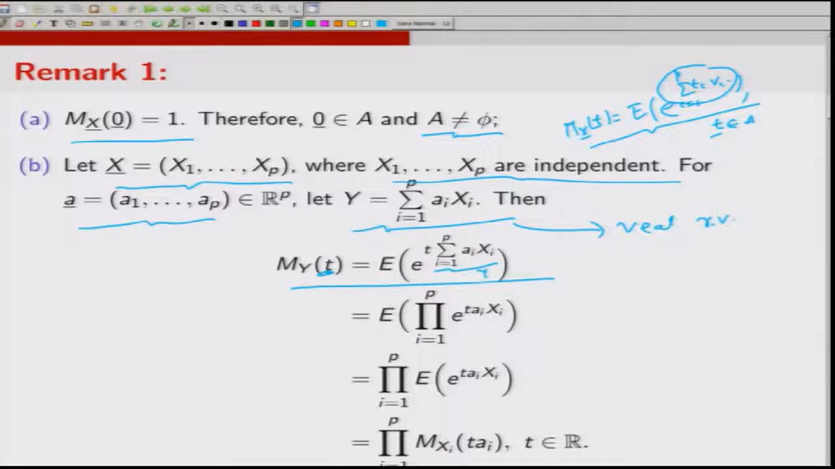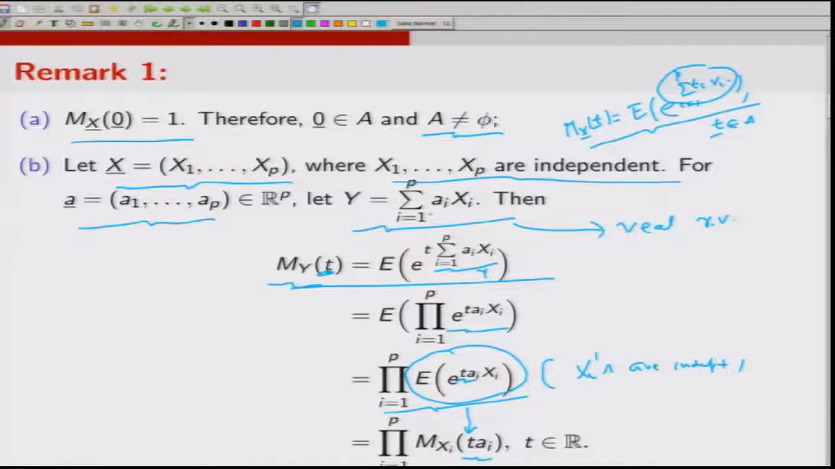Now, e to the power t summation i equal to 1 to p ai Xi is the same as the expected value of the product i equal to 1 to p e to the power t ai Xi. Now, since the Xi's are independent, the expectation of a product of functions of Xi's would be the same as the product of expectations of the corresponding functions. This is because of the fact that the Xi's are independent. But now, if I look at this quantity, this is nothing but the moment generating function of Xi at the point t ai. So, if X1, X2, ..., Xp are independent, then the moment generating function of a linear combination of Xi's can be written as the product of moment generating functions of Xi's at the points t ai.